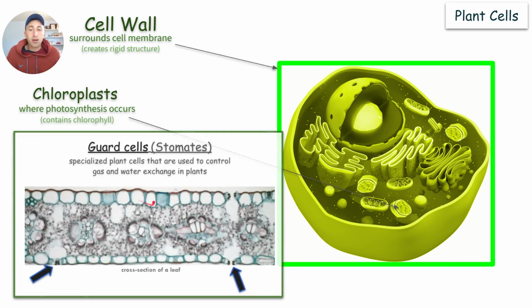You then also have something called guard cells. This is not an organelle, but this is a special type of cell for plants. These are also referred to as stomates. They are specialized plant cells that are used to control gas and water exchange in plants. Plants, we'll see, need water and CO2 in order to make glucose. So these guard cells open and close to allow water and CO2 to come in. If there's not enough, then it opens up. If there's enough, then it closes up. Again, guard cells aren't organelles, but they are a specialized plant cell that allows for the gas and water exchange.